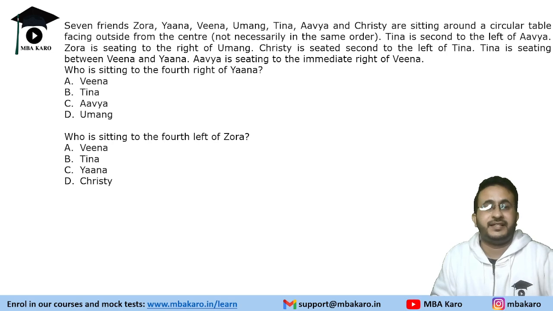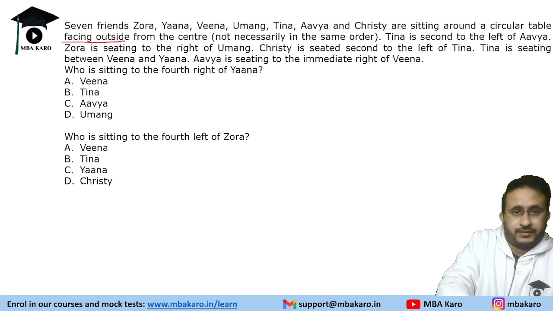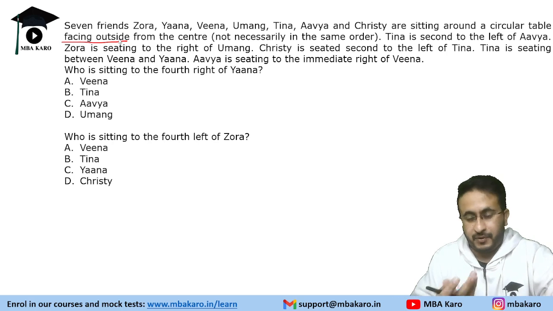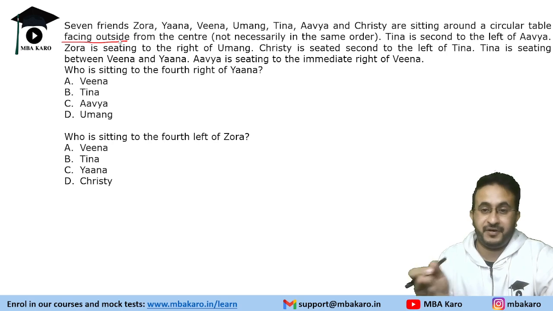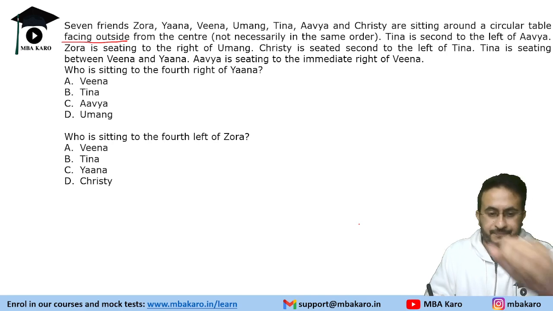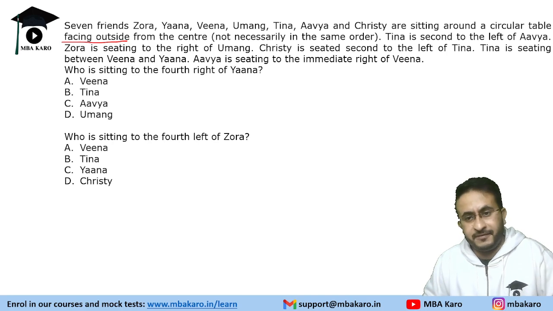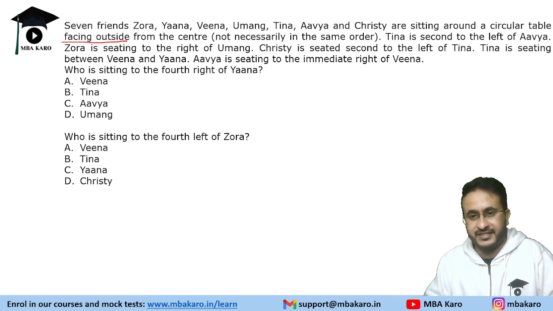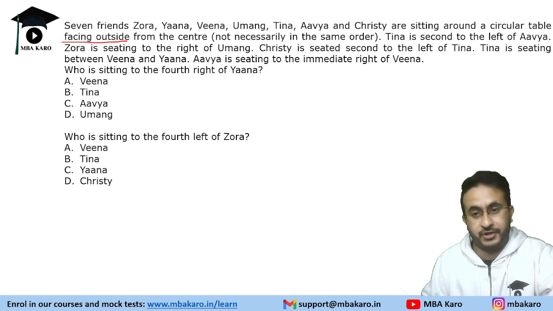So here's the next one. It says that there are 7 friends and they are seated around a circular table facing outside. Now, one interesting thing which probably other teachers will not tell you is you can make them face inside also. So let me do it by facing inside. You can do it by facing outside, and still you will get the same answer. See, if people are facing opposite directions, some people facing out, some people facing in, then you make them like 2 directions. If all people are facing the same direction, you can make all people face outside also.